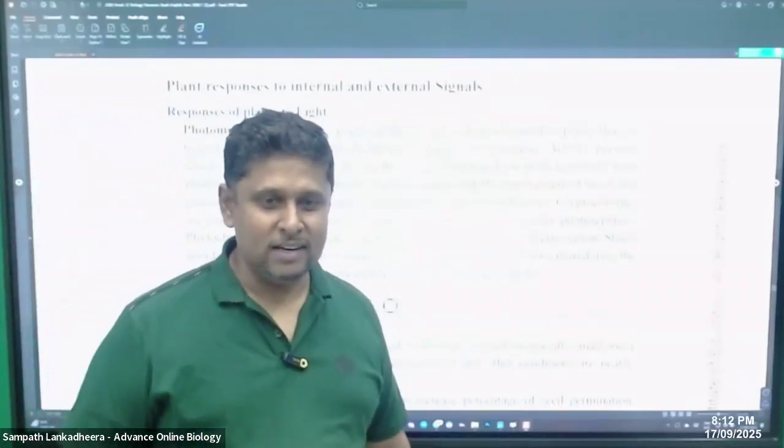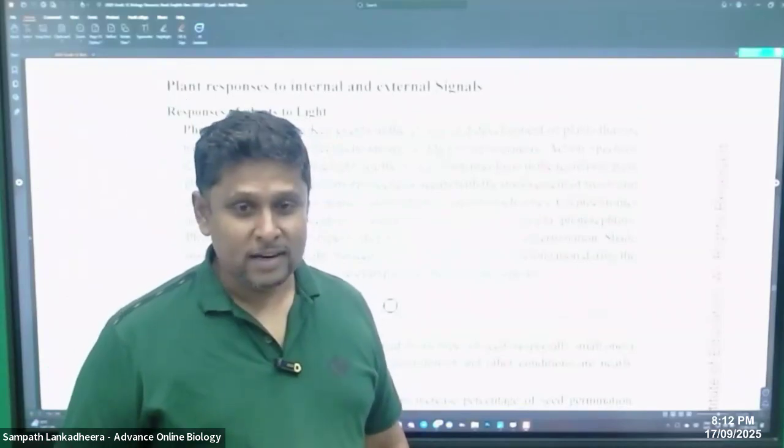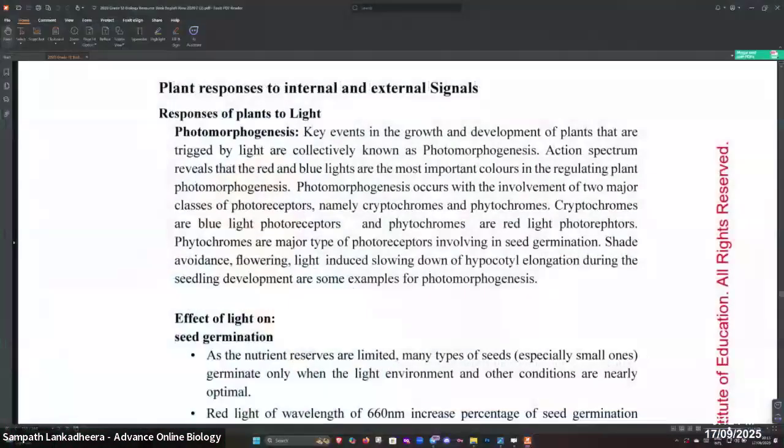You can't read the letters, right? Plant responses to internal and external signals. Plant responses.